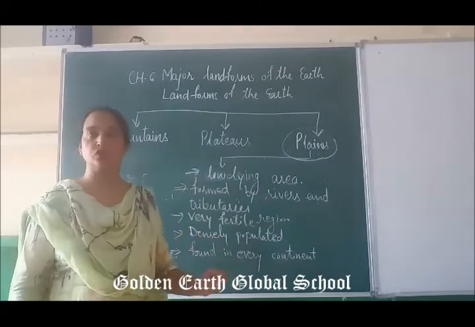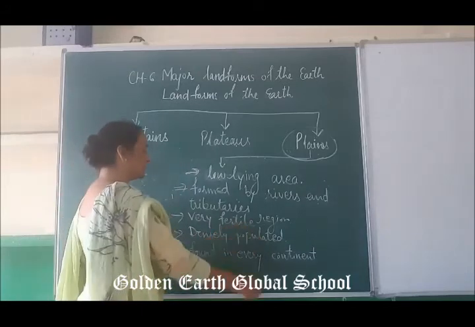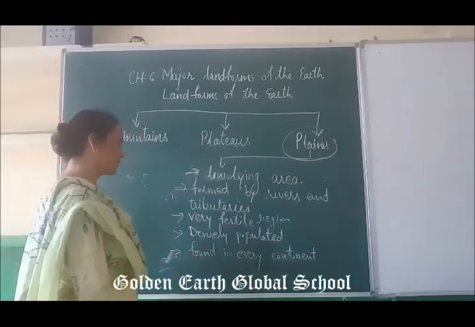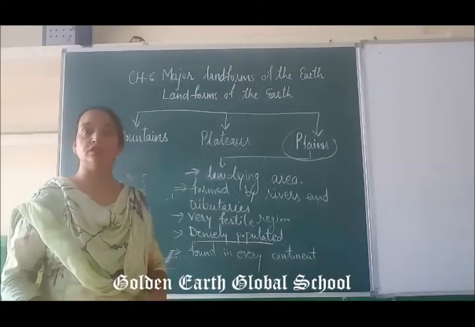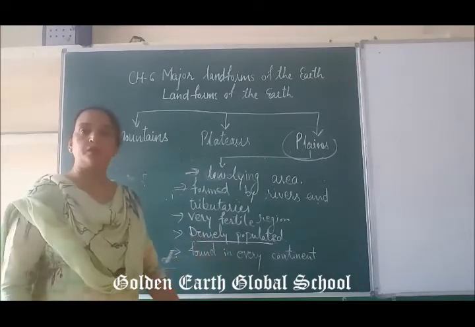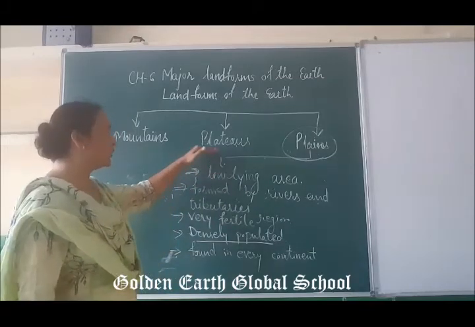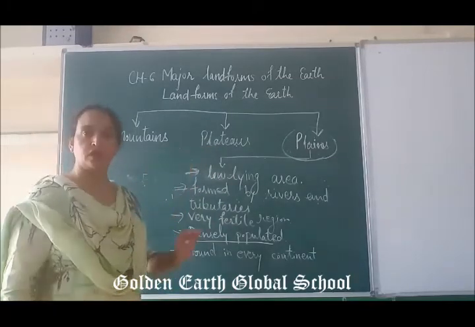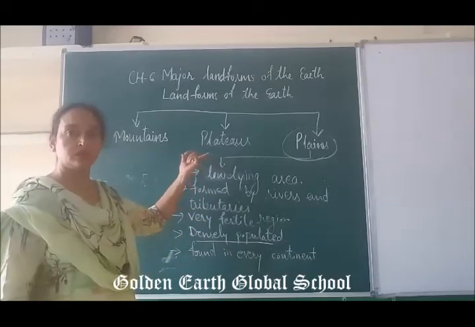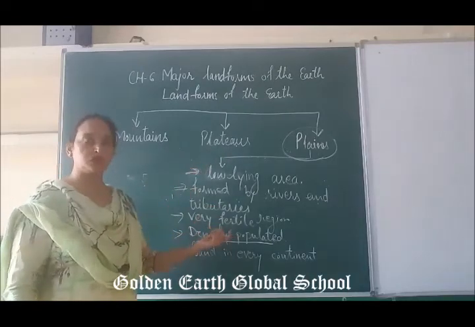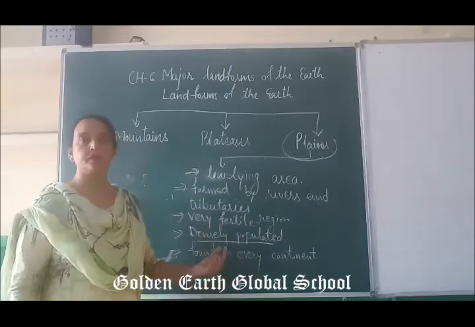Agriculture work and plantation we can do more in this region, so it is a very fertile region. It is also densely populated, meaning a denser population compared to the mountains and the plateau regions. It is difficult to live in these mountains and plateaus, where the population is not sufficient, but more population and the main big cities are situated in the plain area.